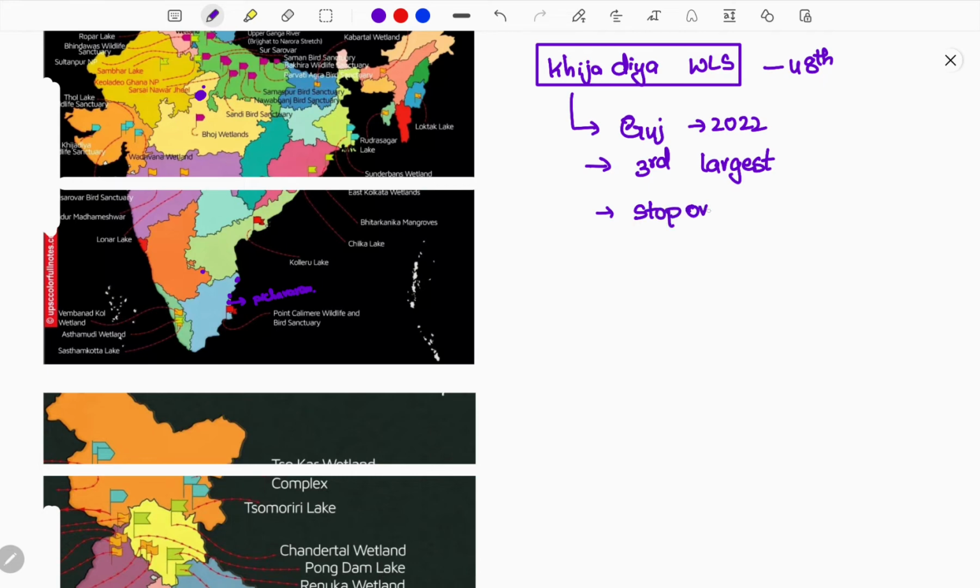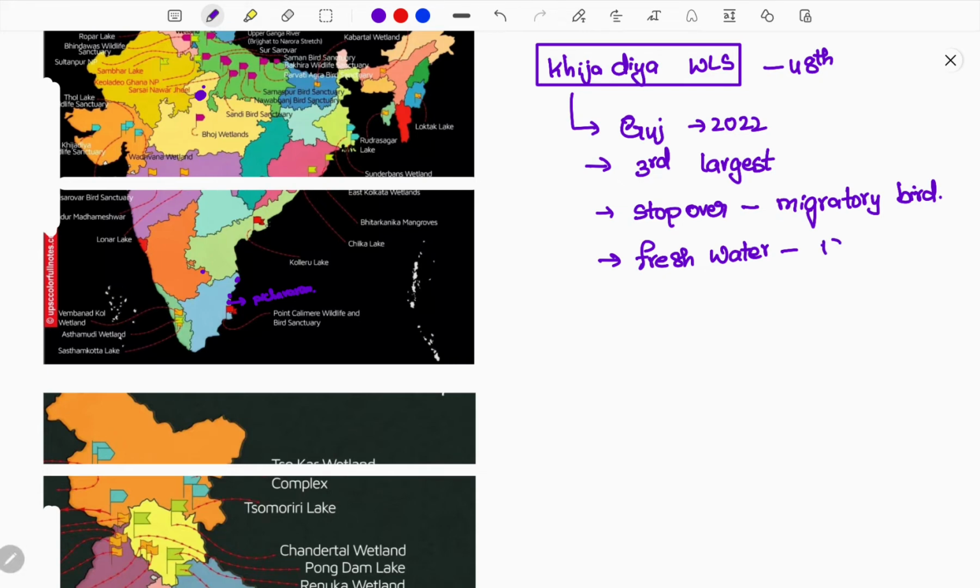Many migratory birds which travel between the countries will be stopping and moving on from there. So this acts as a stopover for the migratory birds which travel around the world. And next, this is freshwater. This is a freshwater wildlife sanctuary, a so-called freshwater wetland. So how could it be freshwater? As it is closest to the creek, which means the Kutch land, where most of the land will be salty in nature or sea water will be getting inside it. So how could it stay freshwater?